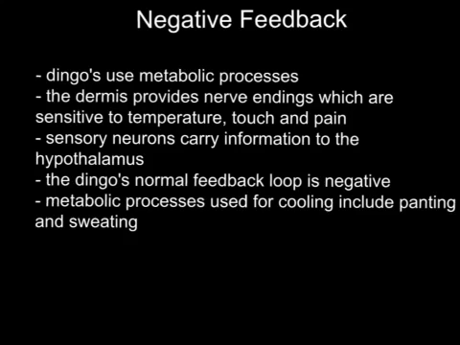Because of the heat of Australia, the dingo's normal feedback loop is a negative feedback, as it needs to reduce the dingo's internal temperature to return to the optimum temperature. The metabolic processes used to cool the dingo include panting and sweating.